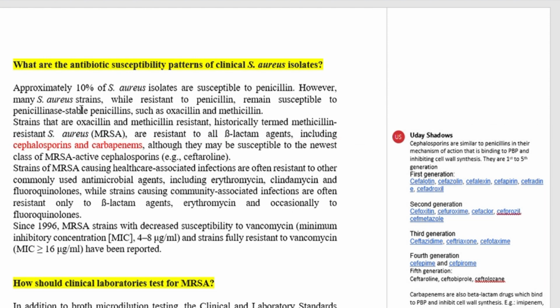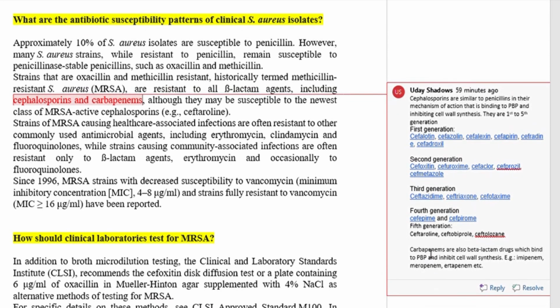So methicillin resistant Staphylococcus aureus will be resistant to all of these cephalosporins except some of the fifth generation cephalosporins, for example ceftaroline, and they will also be resistant to carbapenems. Here in the comment you can see carbapenems are also beta-lactam drugs which bind to penicillin binding protein and inhibit cell wall synthesis. A few examples for carbapenems are imipenem, meropenem, and ertapenem.